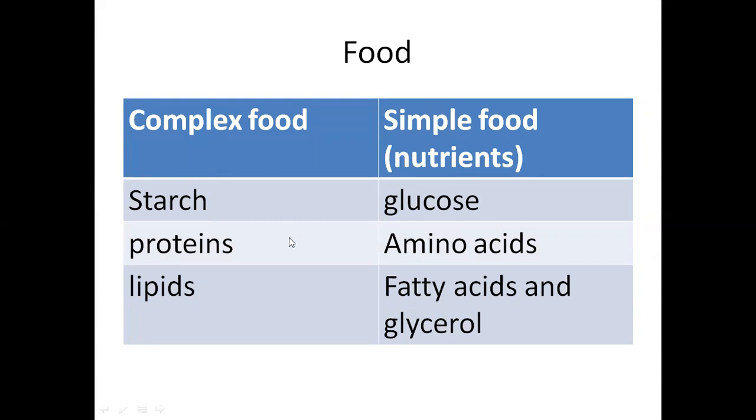إذا بدي أحكي عن البروتينز، proteins. أكيد ما بيكون في عندي in the small intestine proteins. Why? Because first proteins are digested by pepsin in the stomach. Then يعني هون إذا بدي أشوف proteins are first digested by pepsin in the stomach into peptides. Then peptides are digested by trypsin and erepsin in the small intestine into amino acids. So in the small intestine حيكون في عندي glucose، حيكون في عندي amino acids، حيكون في عندي fatty acids and